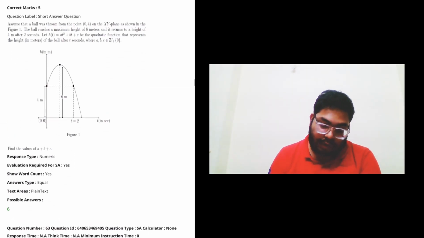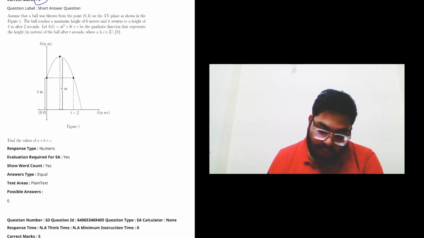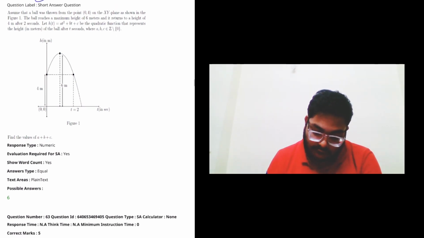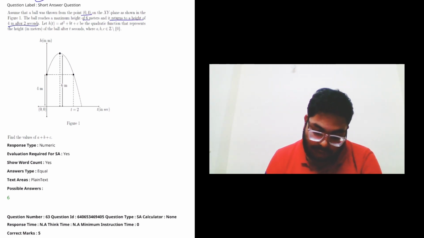So now this is also a 5 marks question. Assume that a ball was thrown from point (0, 4) on the xy plane. So I will mark this (0, 4) on the xy plane in figure 1. The ball reaches a maximum height of 6 meters and returns to a height of 4 meters after 2 seconds. h of t is given.